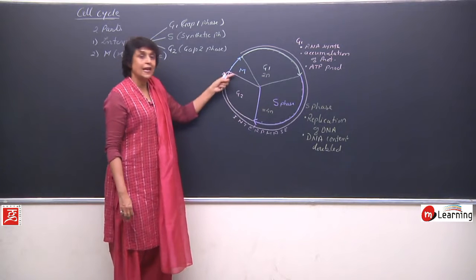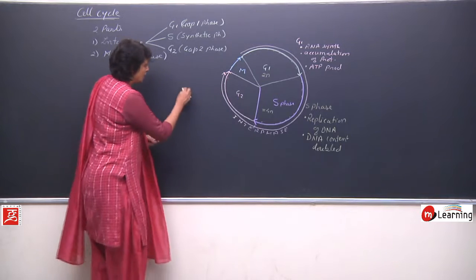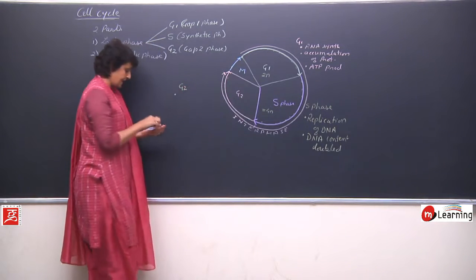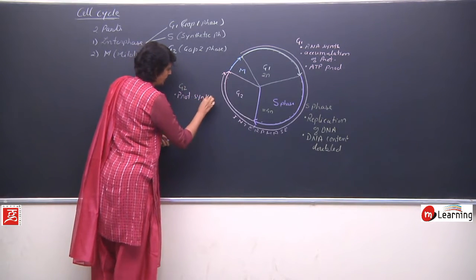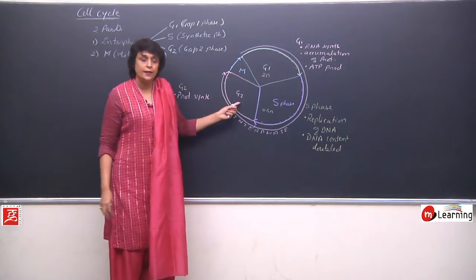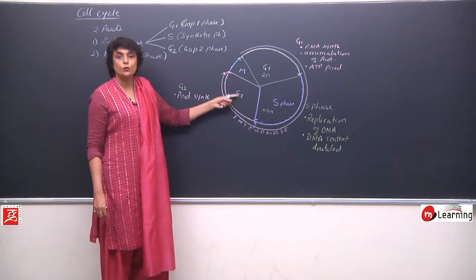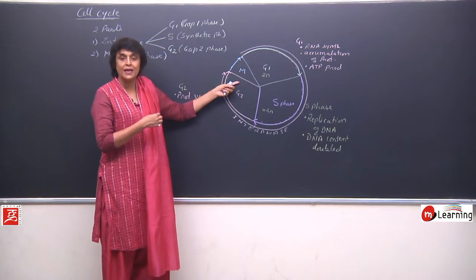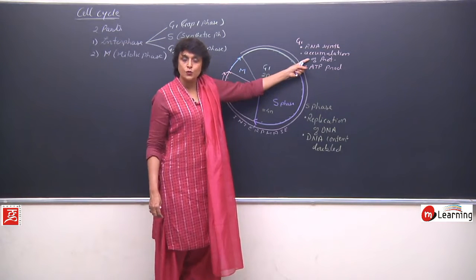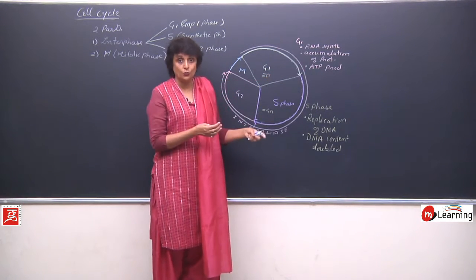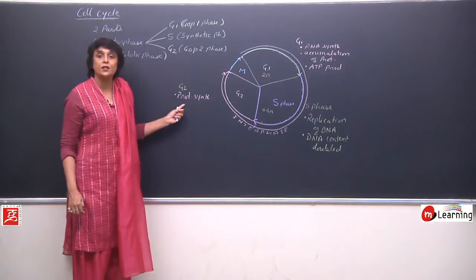After G2, the cell has to divide. So now it has to prepare itself for the division process. So in G2, the changes which would take place: protein synthesis again. Why are proteins required here? Because these proteins will help in spindle fiber formation. These proteins would help in formation of newer membranes of the organelle. So this protein is different. Here also protein synthesis was taking place, but this protein was mainly histone protein, which was required for DNA replication. So protein types are also different depending upon which phase.